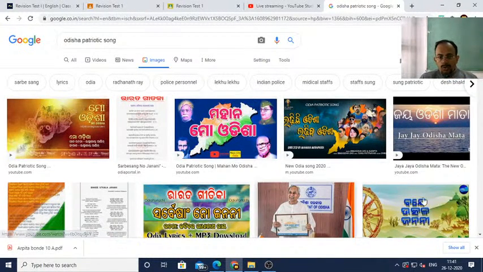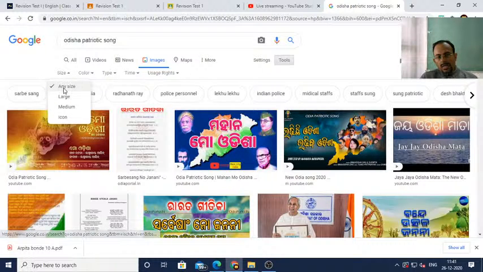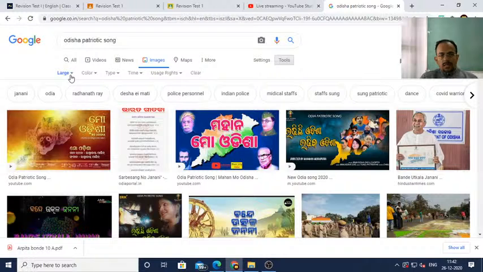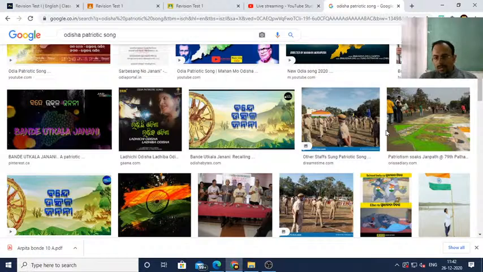So how do you know which is the high resolution image? Let me show you. You go to tools and then select size large, not any size, just select large. If you select large, then all high definition images will come, if of course available.